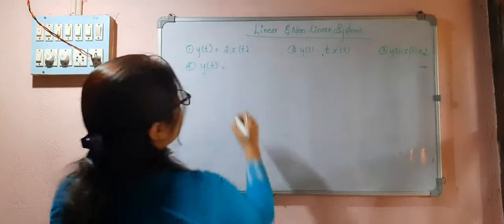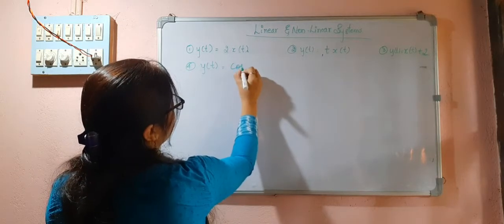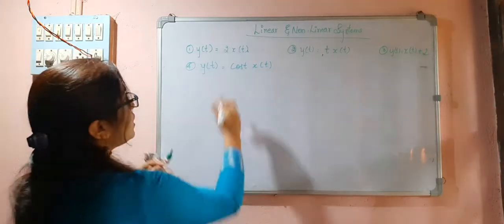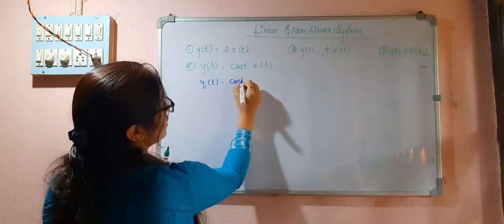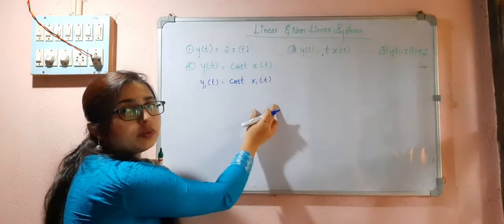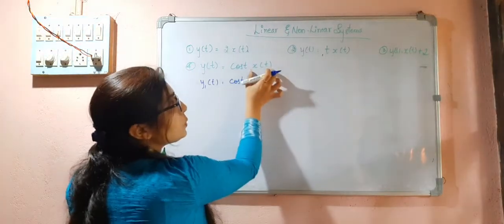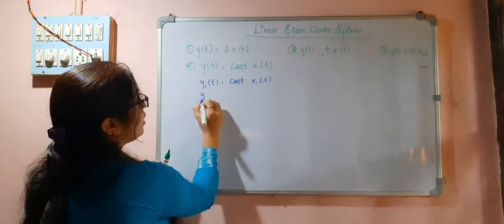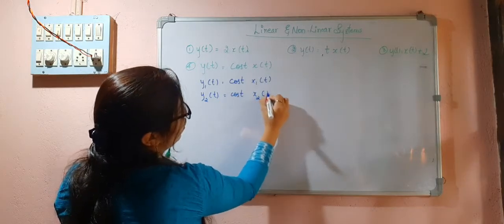y of t is equal to cos t times x of t. So in this case, first for the first input signal, cos t x1(t). Remember that only x of t will be changing. Don't put something else in the cos t term, because we are doing the operation on the signal x of t. Next, y2(t) is equal to cos t x2(t).